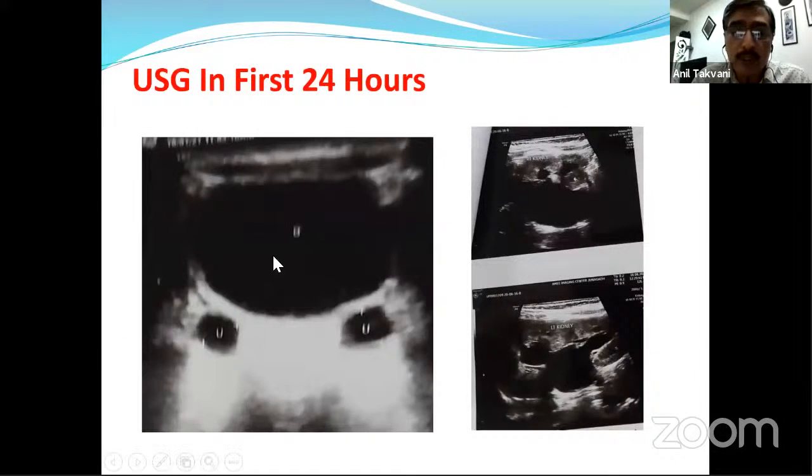So here you can see this distended thick wall bladder. Then you can see both the ureters are quite significantly dilated. So always insist, not just for this kind of case but any case, when you send the patient for sonography, insist your sonologist look at the bladder level with a full bladder to see for any ureteric dilatation, which you can see in the juxtavesical area. And then you can see bilateral kidneys are grossly hydroureteronephrotic.